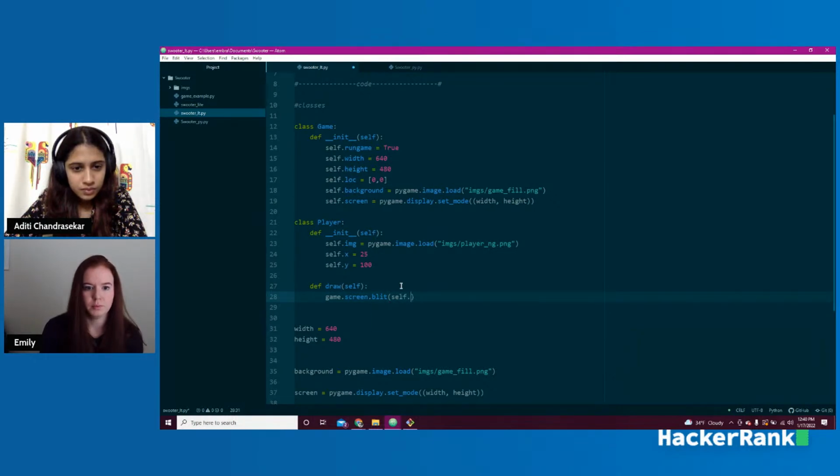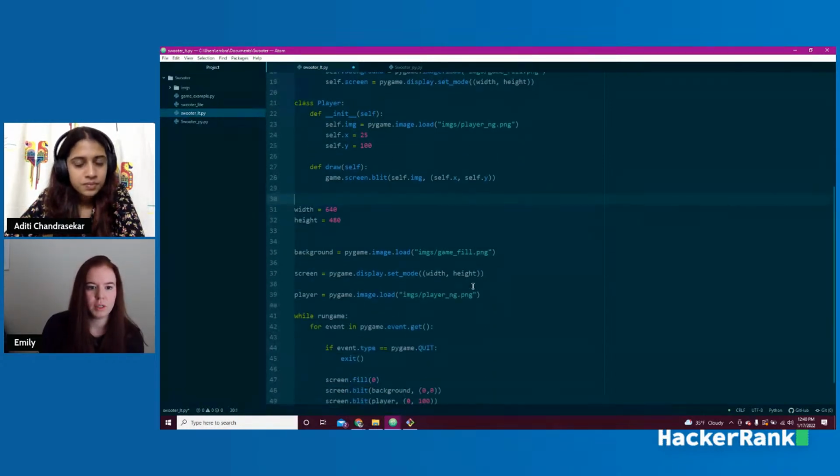So now we're pulling this image, right? We have self.image, which is going to be our little image of the knight. And then we're going to have a tuple of the location. So we'll say self.x and self.y. So now you can imagine we can change this over time. I can say, hey, if I press the W key, I want this to change by -5. So now we'll get closer to the top, that sort of thing. So hopefully that makes sense.